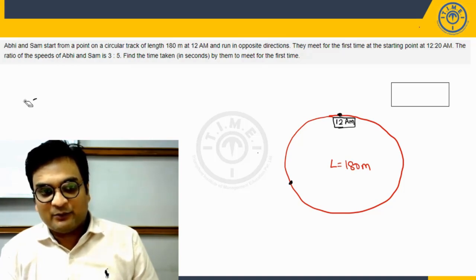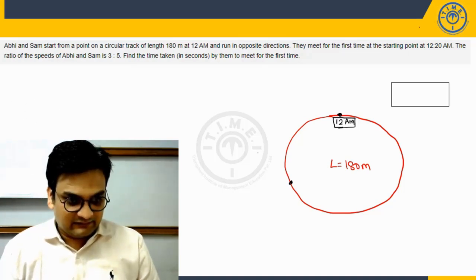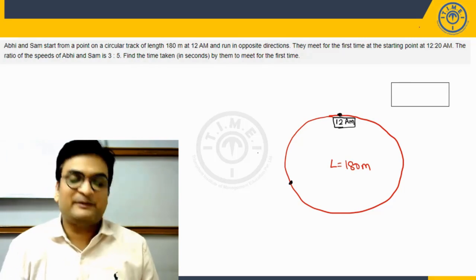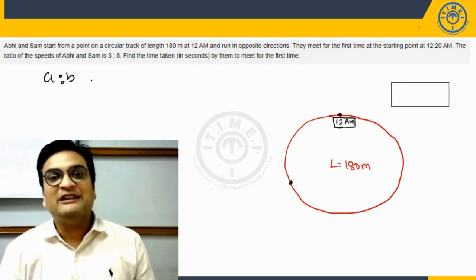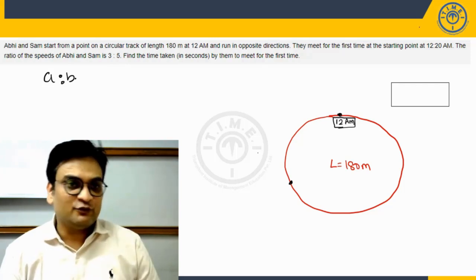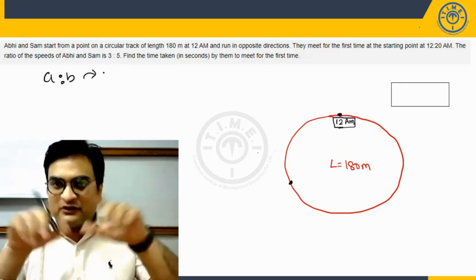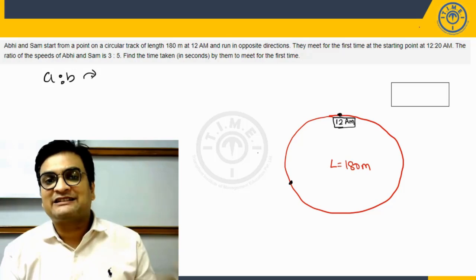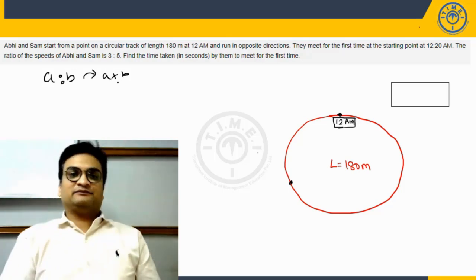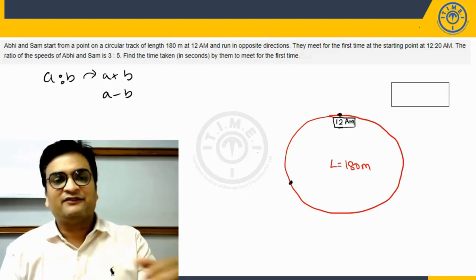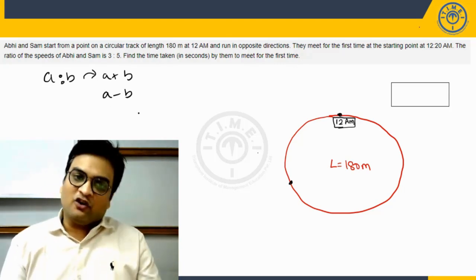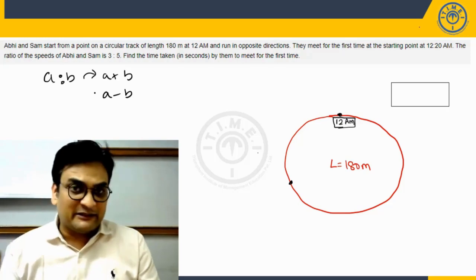Now we have a property in circular tracks in the time, speed and distance topic, which is: if the ratio of the speeds of 2 people is A to B, and they are running in opposite directions, then the number of distinct meeting points is A plus B. Similarly, if they are running in the same direction, the number of distinct meeting points will be A minus B or B minus A, depending on which one is bigger.